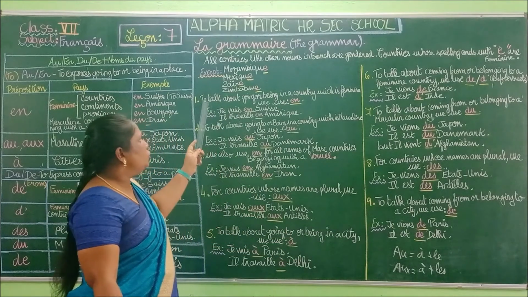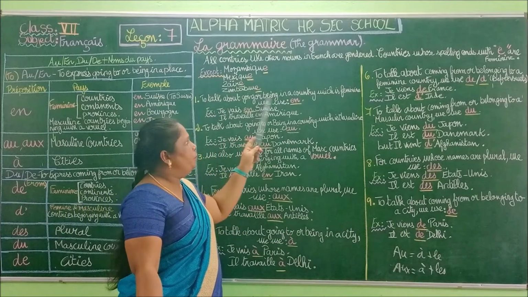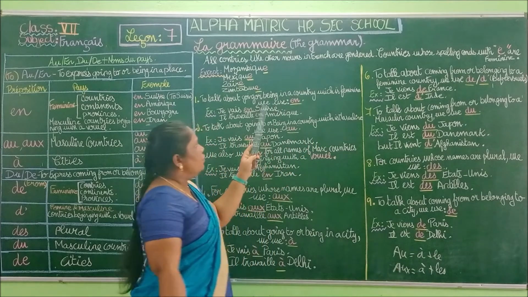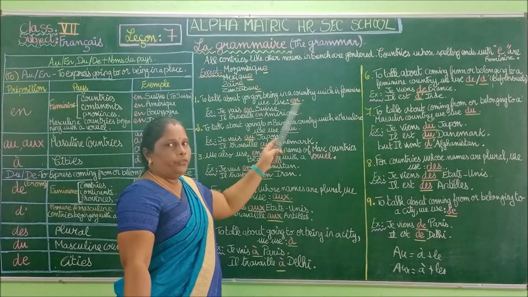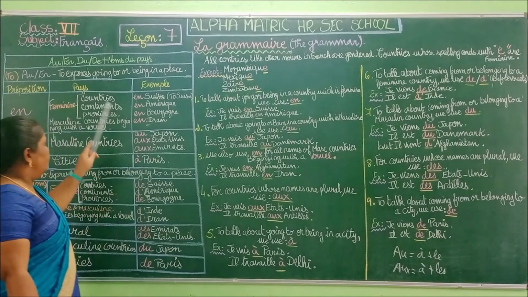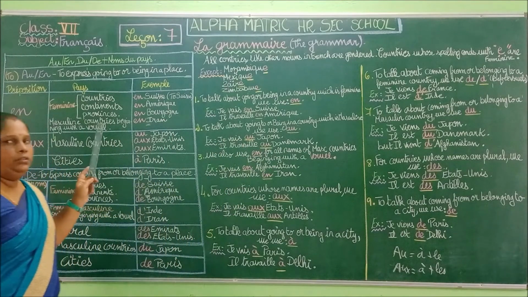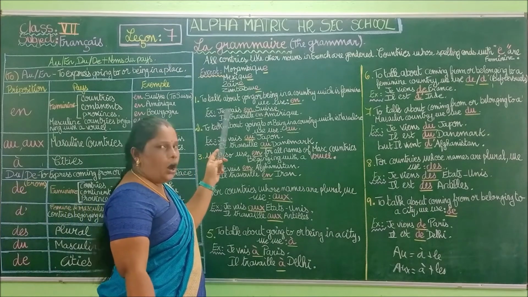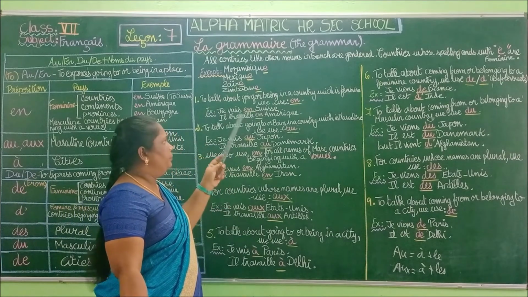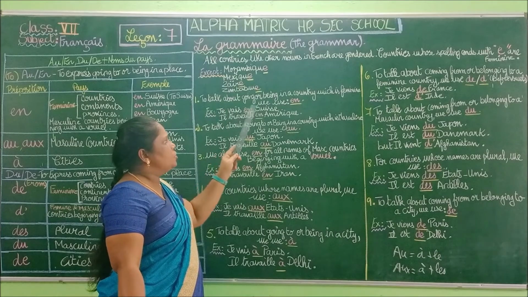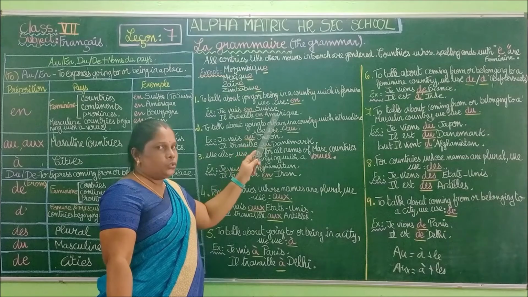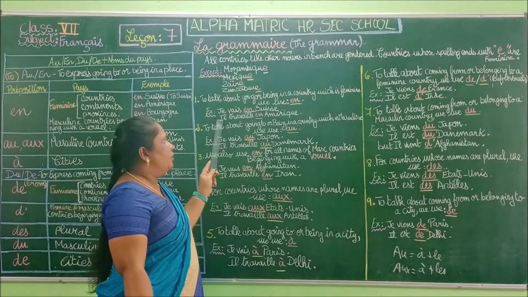To talk about going to or being in a country which is feminine, we use EN. In this tabular column, we saw that for a country which is feminine, we use EN, being in a country. Je vais en Suisse, I am going to Switzerland.